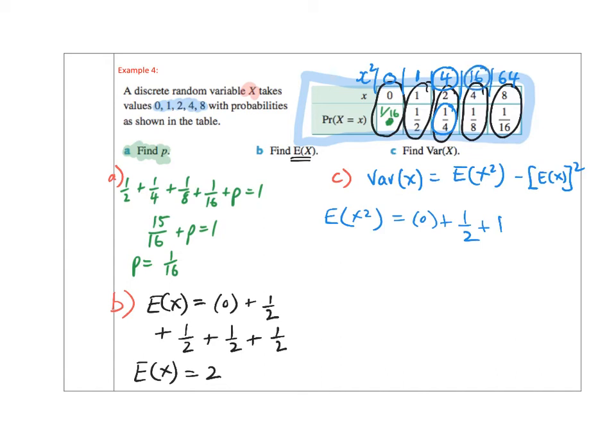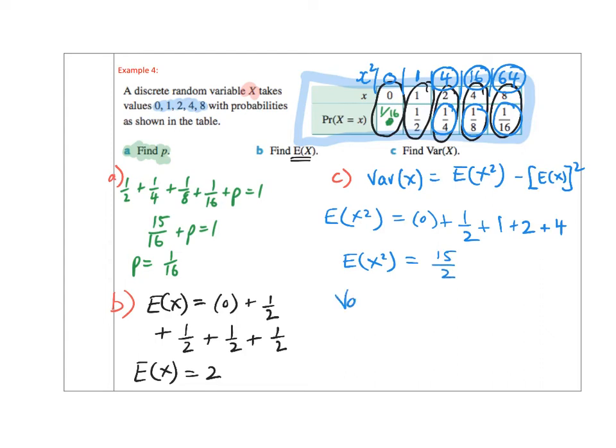Plus 16 times an eighth is plus 2. And 64 times a 16th, plus 4. And so I know that E of x squared is 4 plus 2 is 6 plus 1 is 7 and a half, 15 over 2.